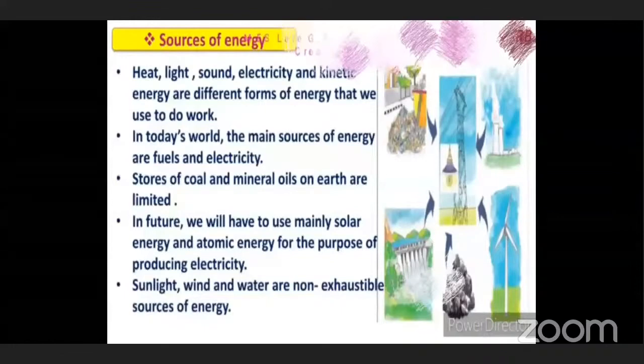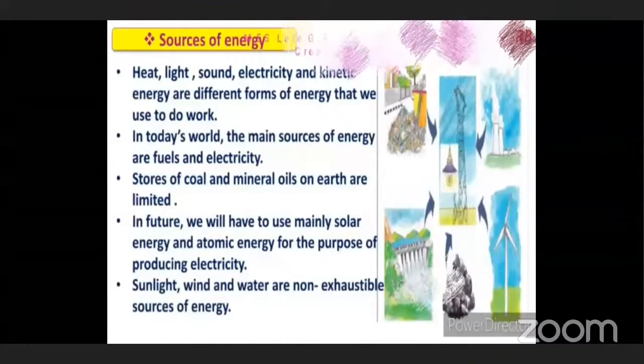No, we will not be able to live without electricity. And nowadays we are using our mobile phones for studying also. We need a charger. We need to charge our mobiles. Yes, without charging, we will not be able to attend our lessons. So for this also we need electricity. So fuel and electricity have become very, very important in today's world.